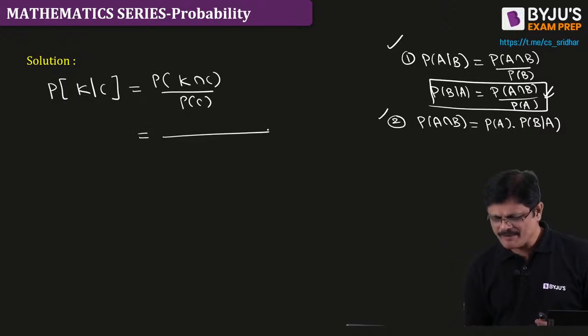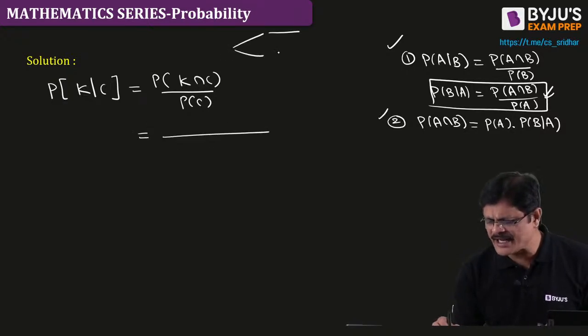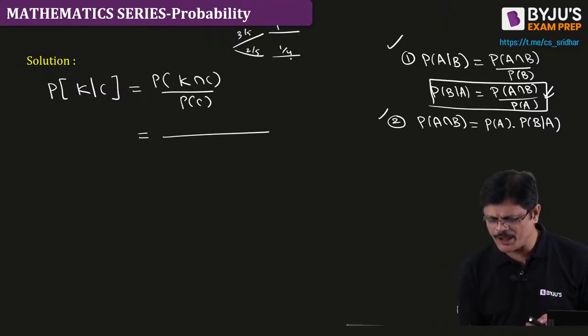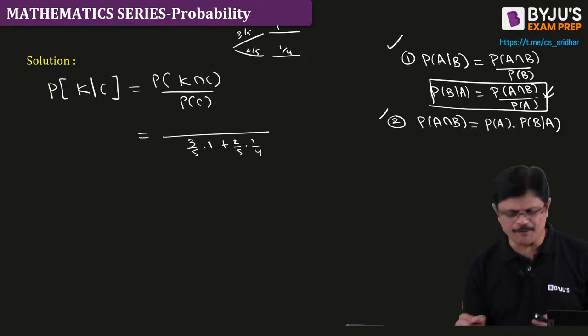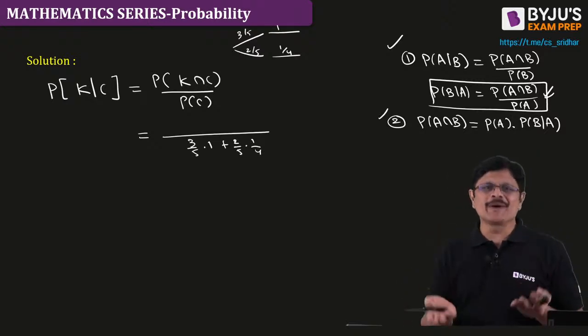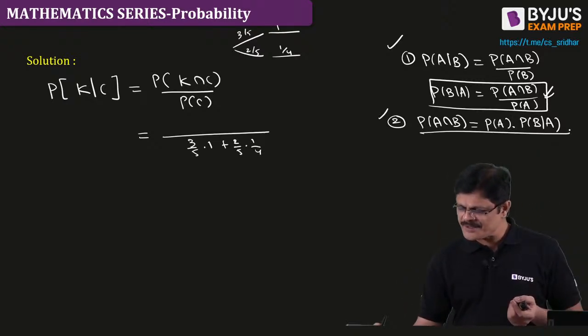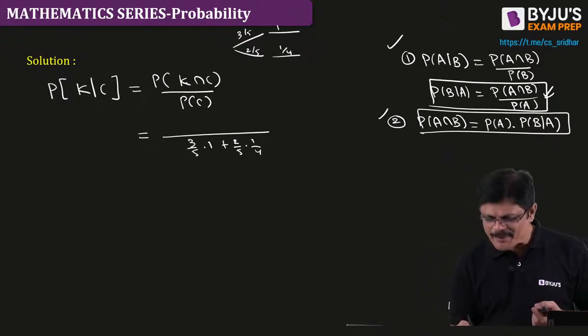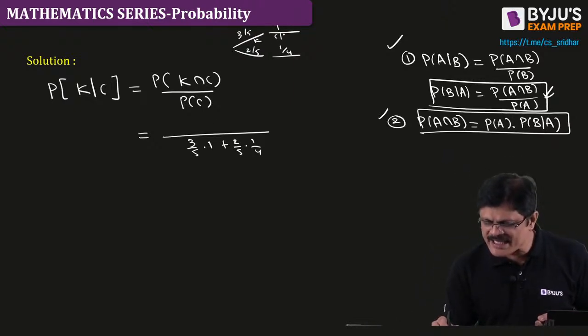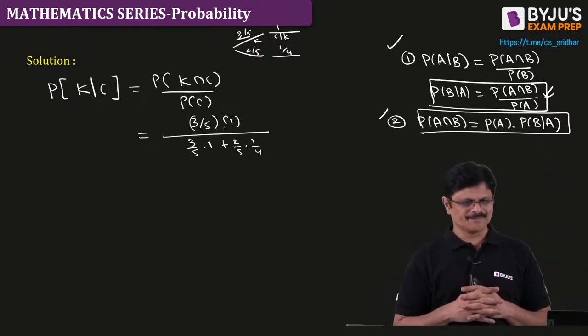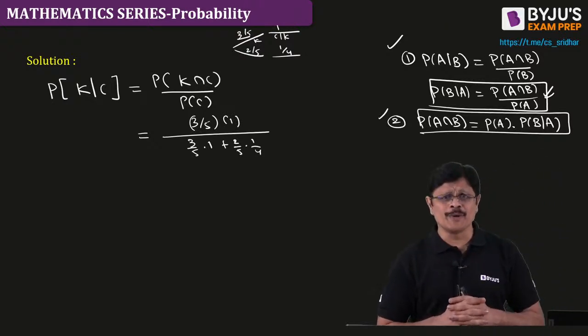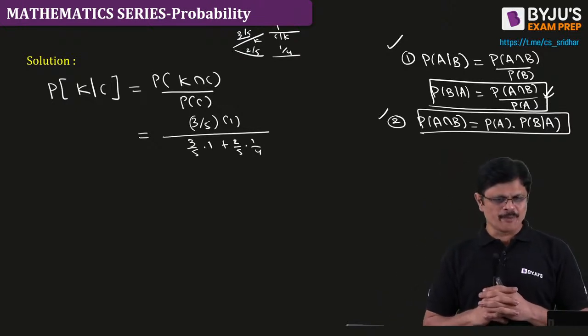When you write this tree diagram, the denominator is 3 by 5, 2 by 5, it is 1 and it is 1 by 4. Denominator is 3 by 5 into 1 plus 2 by 5 into 1 by 4. And the numerator is the intersection, meaning the corresponding probabilities for K and C given K, that is, for this, 3 by 5, 1 into 1. Done. The problem is done. And that is your future probability, my dear friends.